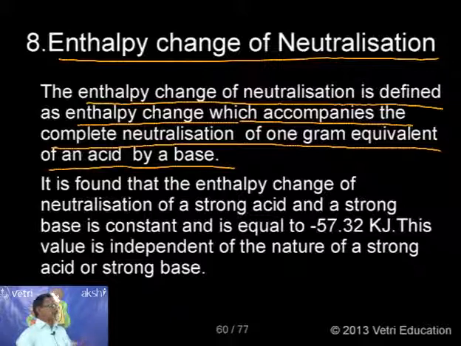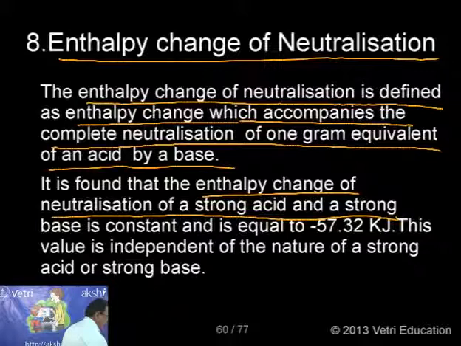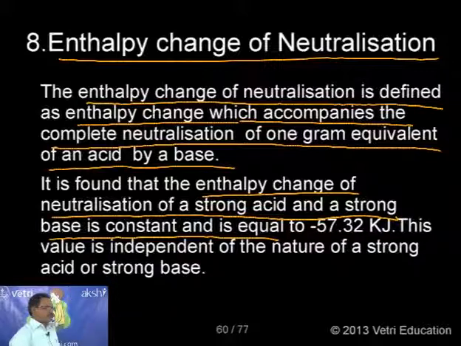So whatever change in enthalpy, we will call it the enthalpy change of neutralization. It is found that the enthalpy change of neutralization of a strong acid and a strong base is always constant. So whenever you neutralize any strong acid with any strong base, it is always a constant value. That value is minus 57.32 kilojoule.